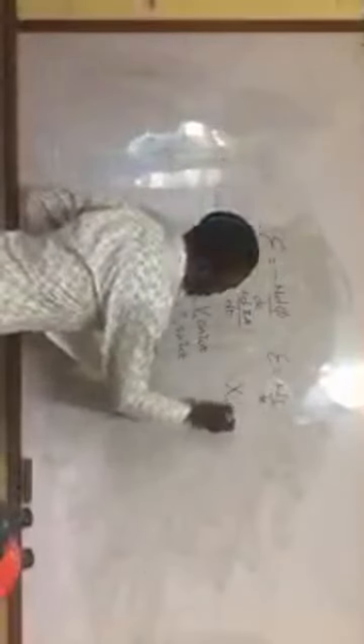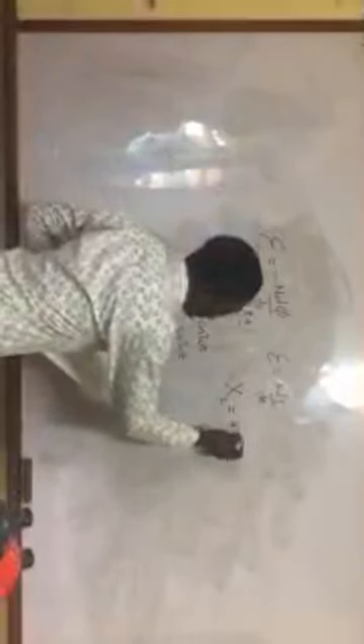The inductive reactance, XL, is given by 2 pi f, where f is the frequency at which the alternating current is changing, times the inductance of the inductor.